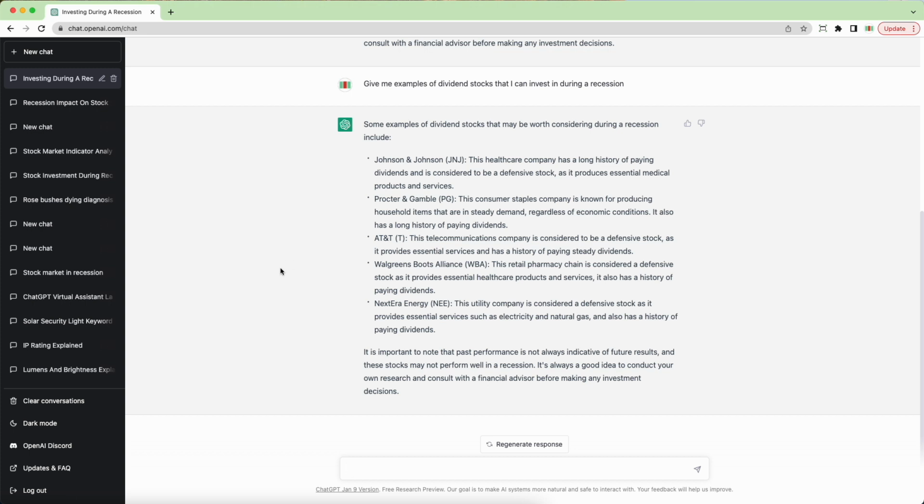So this is not brand new information. ChatGPT is just giving us information that we know already exists. So with this in mind, I'm thinking we could use ChatGPT or other AI model tools just like it to help us research and analyze different stocks.